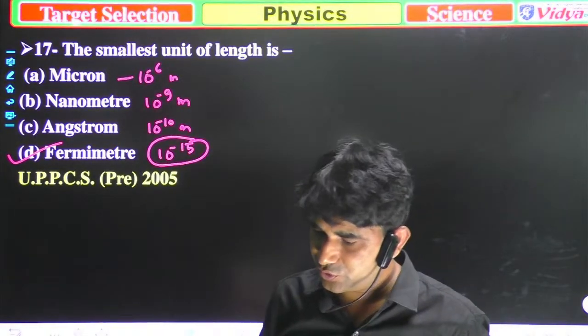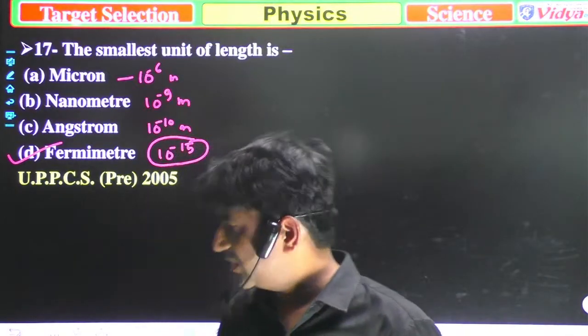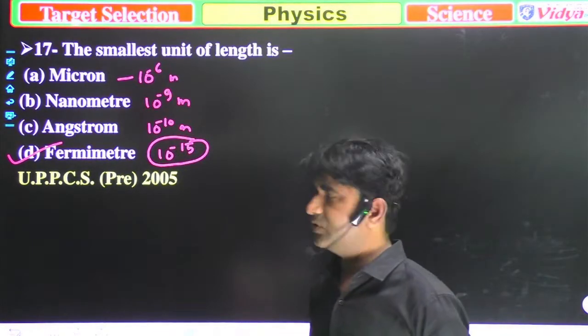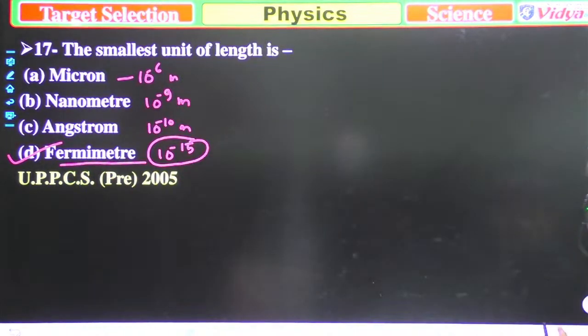So I think Vinodji, you should clap for yourself. No, Savannah, this time you are wrong. This is not correct. The correct option, as given by Vinod, is option D, fermimeter. And it will be our today's last question.